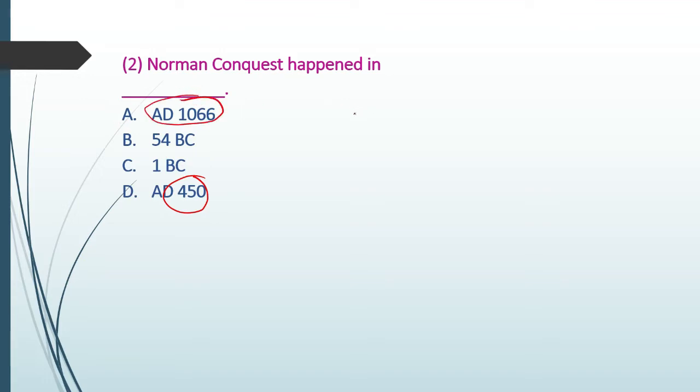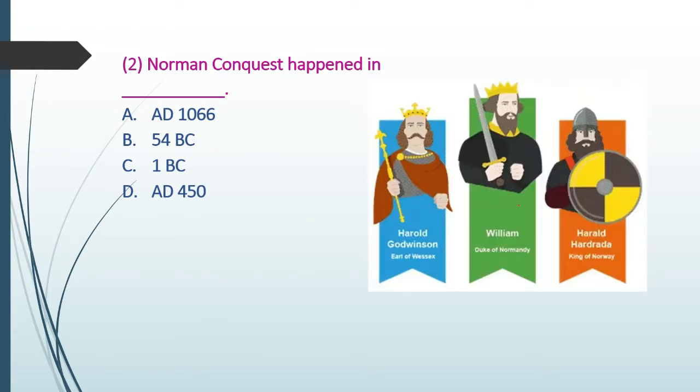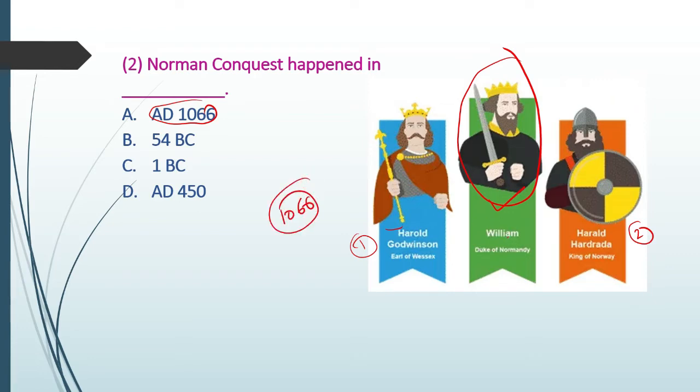1066. The Norman Conquest happened in 1066 when King William, the Duke of Normandy, invaded Britain. That's why it is called the Norman Conquest. Before him, we had two kings, among many: Harold Godwinson, the first, and Hardrada, the second. Both ruled before 1066, and after the invasion, William, the Duke of Normandy, invaded Britain in 1066.